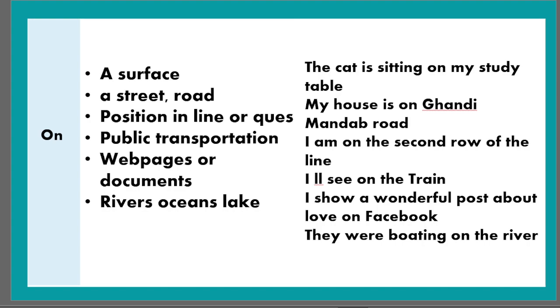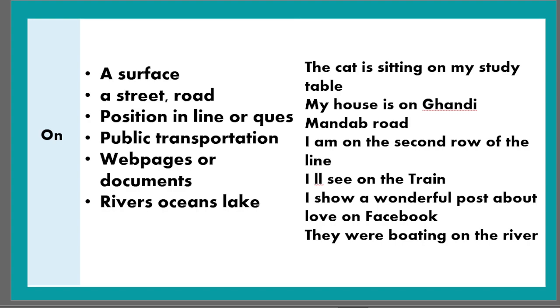But when we talk about only the name of a street or a road, we use the preposition on. Likewise, in this example, my house is on Gandhi Mandap Road. So Gandhi Mandap Road is the name of a road where the house is.